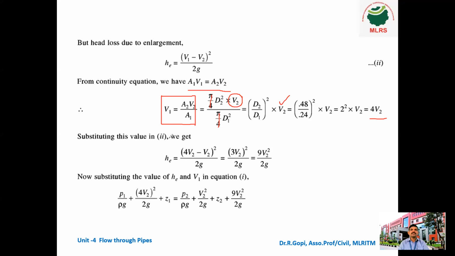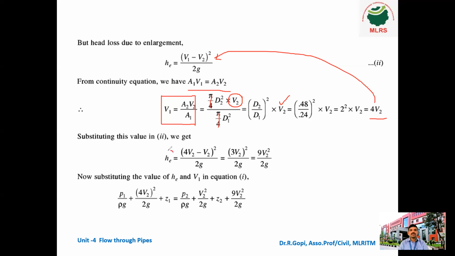So substituting these values in the above equation, that means this equation, substitute V2 in this equation. In the place of V1, substitute 4V2: 4V2 minus V2, the whole square divided by 2G. Here also V2 is there. So 4V2 minus V2, 4 minus 1, 3, 3V2, the whole square divided by 2G, which is equal to 3 square is 9, V2 square divided by 2G.